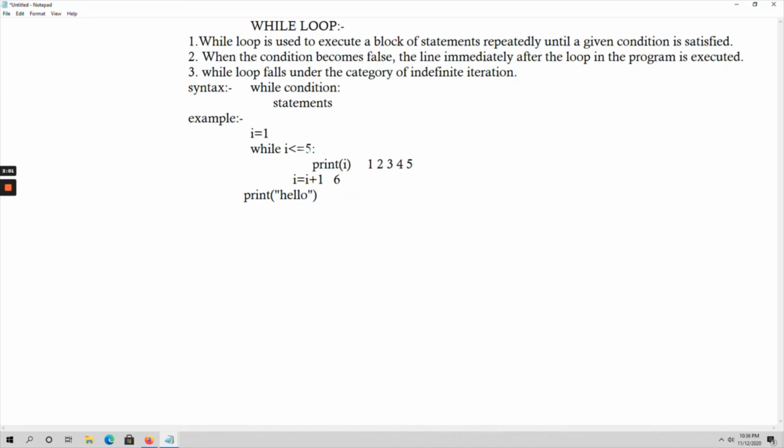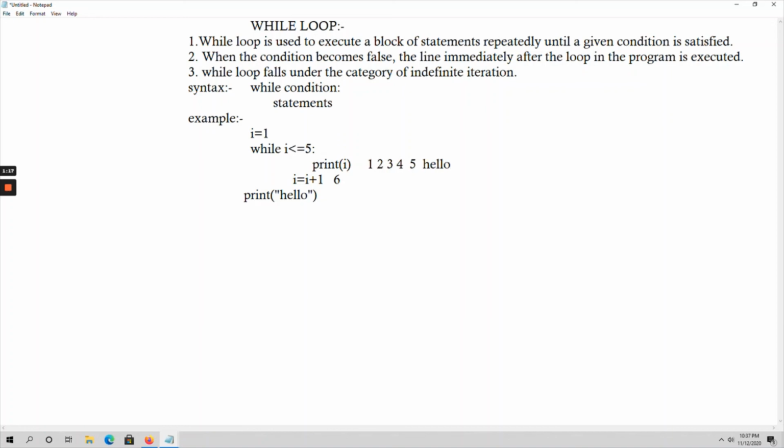Okay, again it will check the condition, is 6 less than or equal to 5, the condition failed. So once the condition failed, see here, when the condition becomes false, what happens? The line immediately after the loop, this is the line which is immediately after the loop, that line is going to execute now. So after printing these 5 numbers, I will get the output as hello. So this is my output.